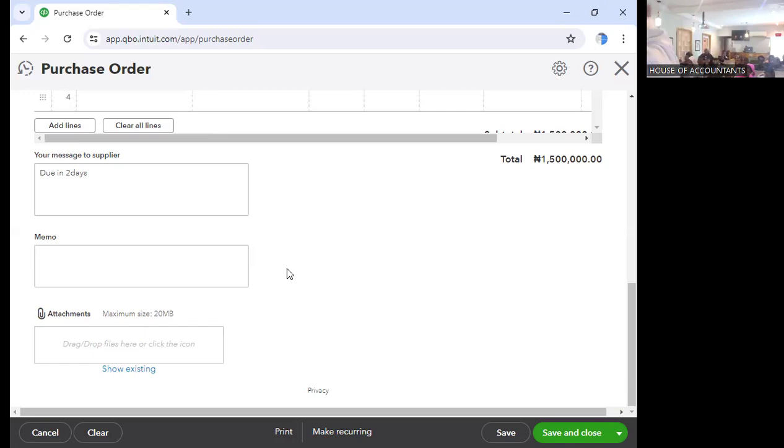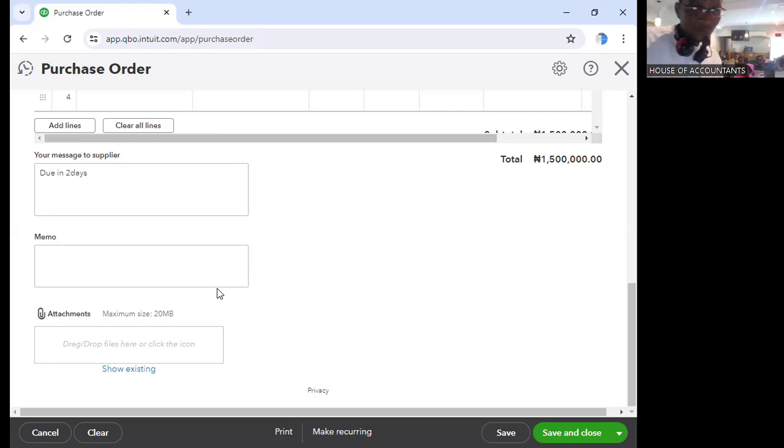But because this one is inventory, an item, anything you are raising a purchase order for will definitely pass through stock before it comes out. That's how accounting works. That's the process. If you have worked where there is a process, that's how the process flows.